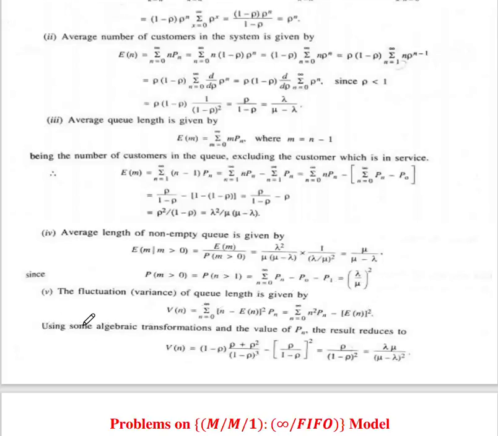Number 5, the fluctuation of the queue length is given by, that is variance of n equal to summation n minus expected value of n square Pn. So which will be, that is summation n square Pn minus expected value of n bracket square. So by using some algebraic transformation, the value of Pn can be reduced to be variance of n equal to lambda mu upon mu minus lambda brackets power 2. Okay. So these are some characteristics of the model number 1.